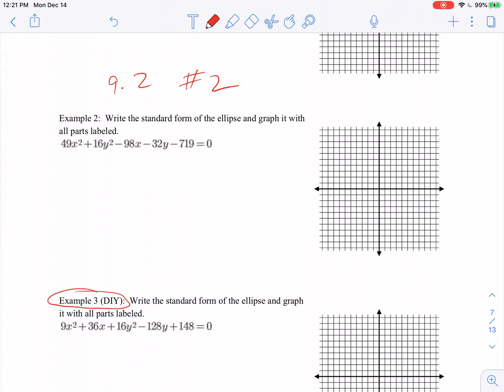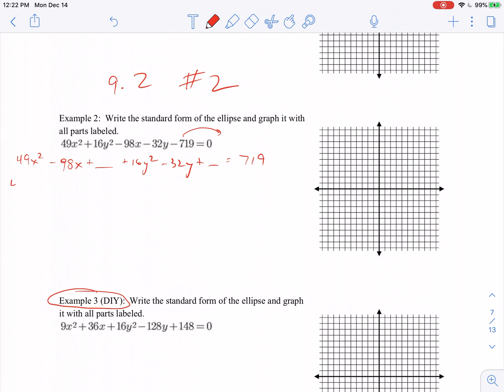Again, we're working with that standard form of an ellipse. And so one of the things we want to do with the ellipse, kind of like the circle, is keep the x's first. So I'm going to keep 49x squared here, and then there's a minus 98x. And we'll be adding a new number there, but we got to be careful. And then there's a 16y squared minus 32y. We'd add some new number there. And then the 719 has to go over here as a positive 719.